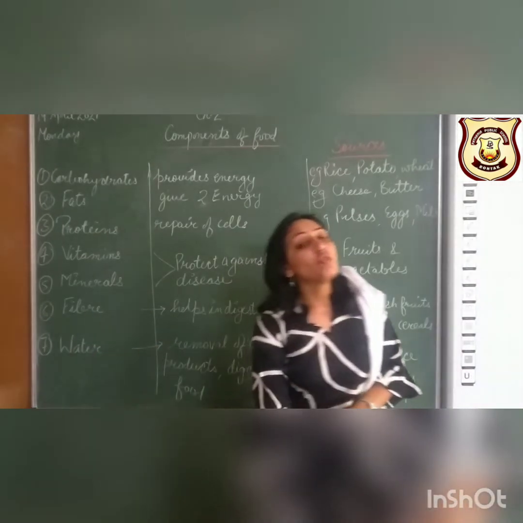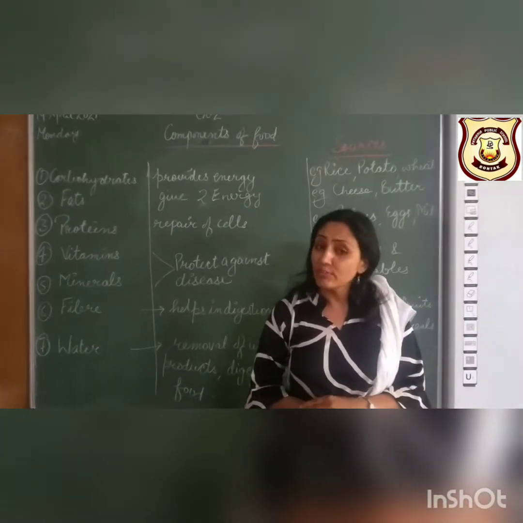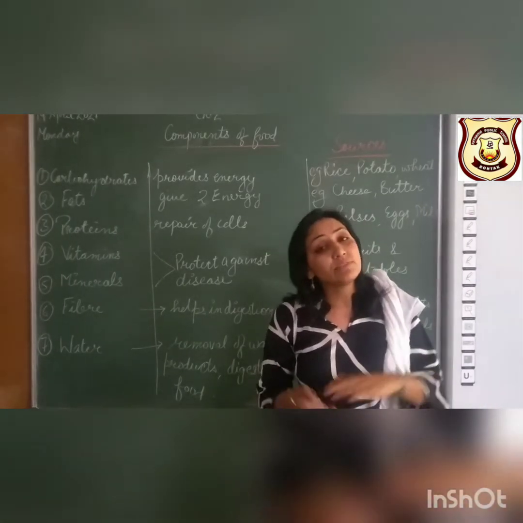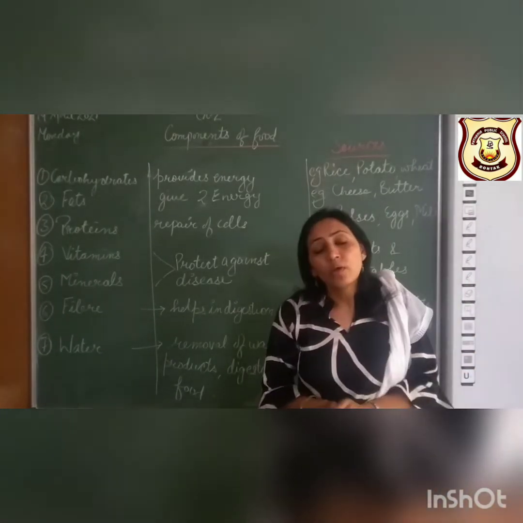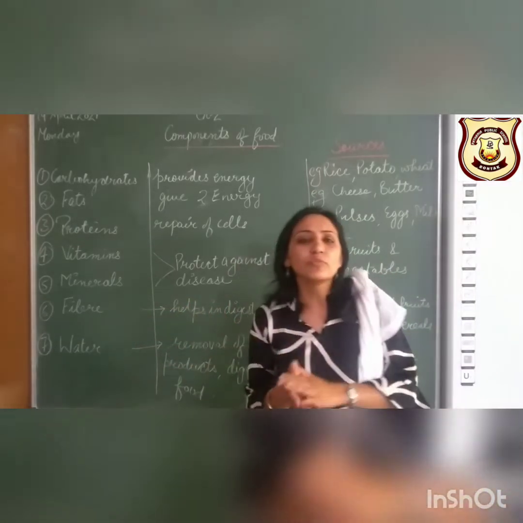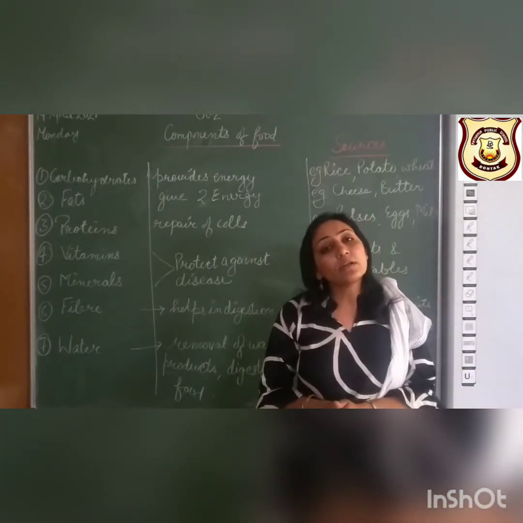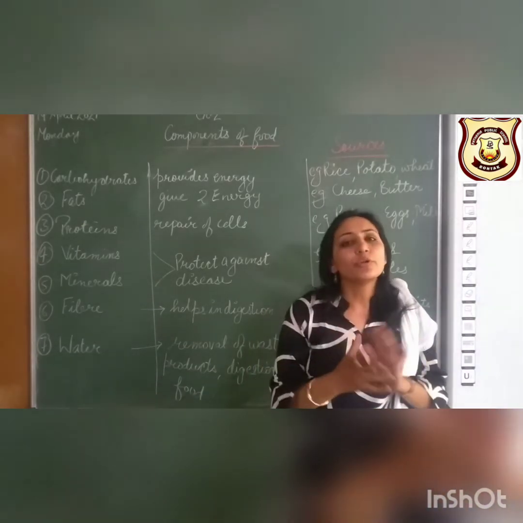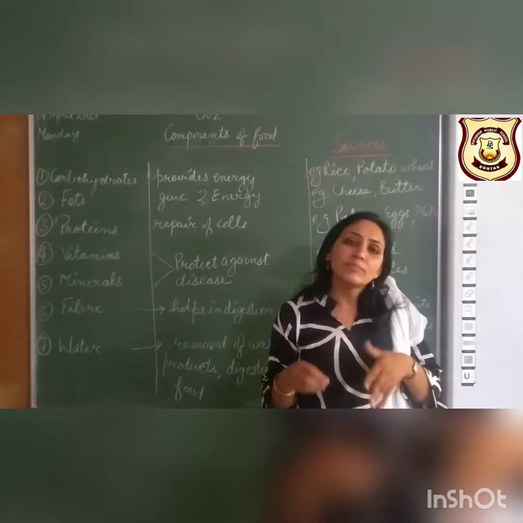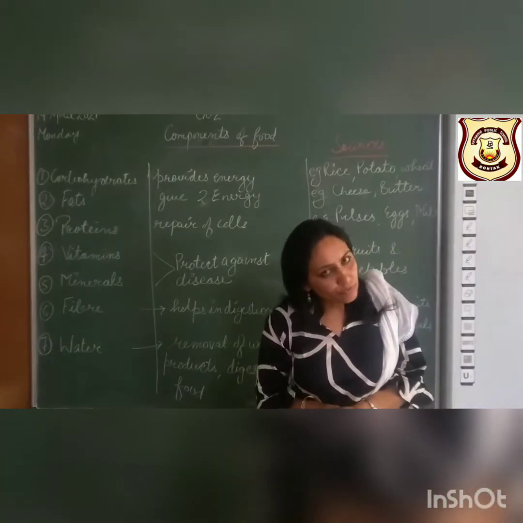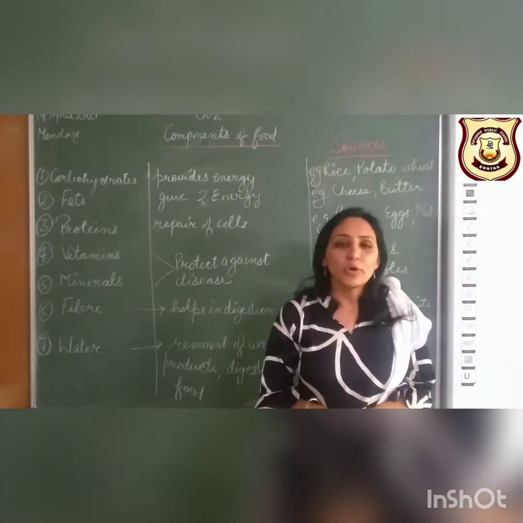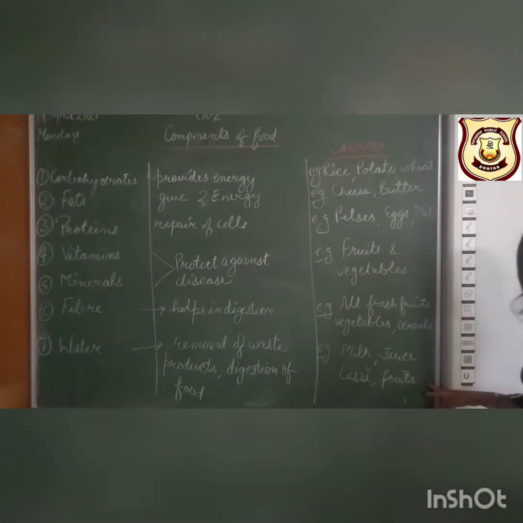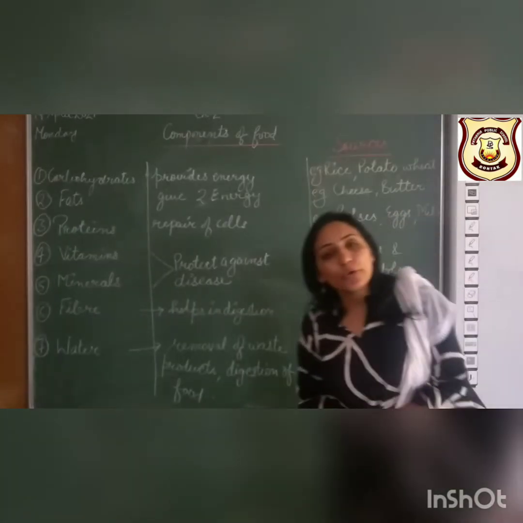And the last one is water. Water is another nutrient, because our body is made up of 70% water. So water is very important. Water helps in transportation and digestion of food. Water helps to remove toxic waste in the form of sweat or urine. Water is the main component of blood also. That is why blood can easily transport to different parts of the body, and take oxygen and food to different parts of the body. The sources of water are milk, juice, lassi, different fruits and vegetables. They contain a lot of water.